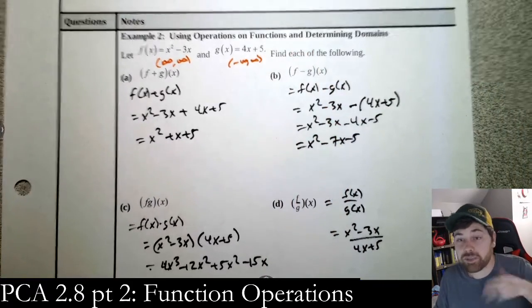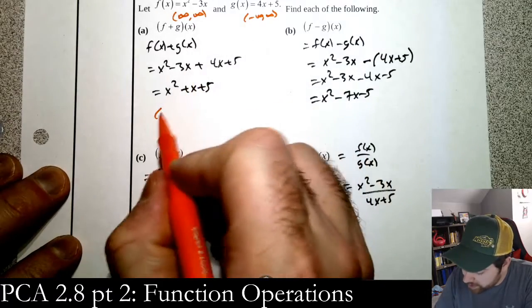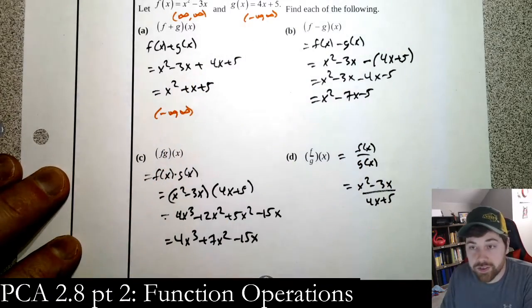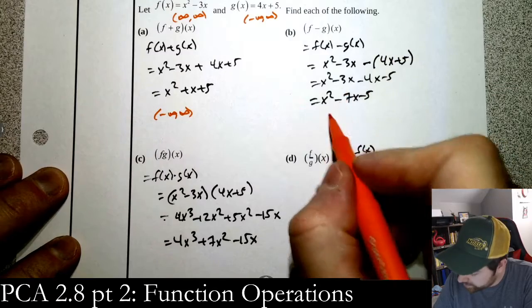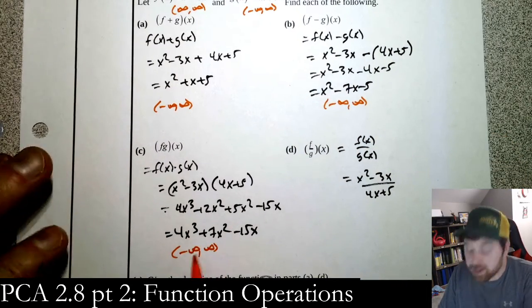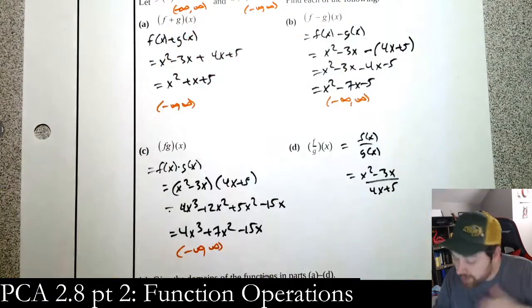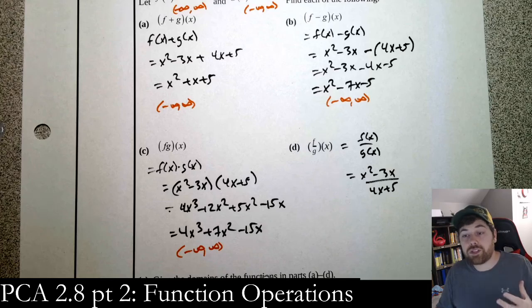So for the first three, it's going to be very easy, right? Because what we end up with is another polynomial, another nice function. The domain is just going to be all real numbers, nothing to it. Same thing here, and same thing here. Okay? None of those are bothered because neither of the domains is restrictive. There's nothing happening that actually bothers those, and so those are just all reals.